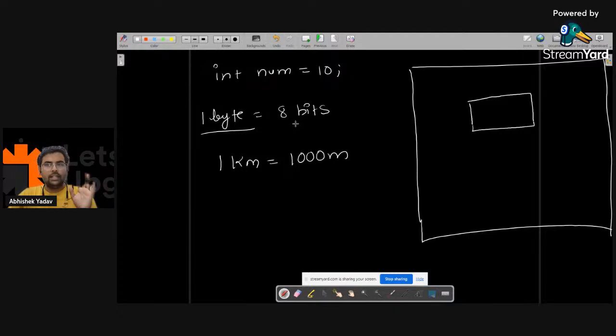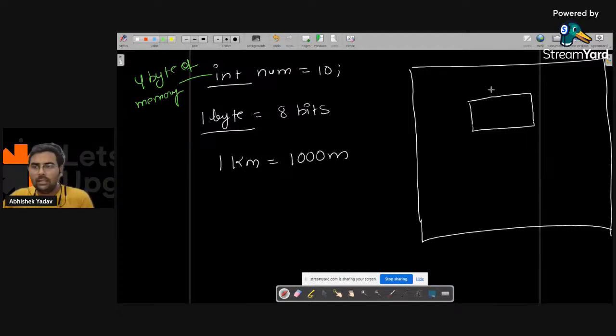Here we have data of integer type, and the data type here is int, right everyone? So it will occupy 4 bytes of memory, first point. So what will happen behind the scenes? These 4 bytes will get allocated to this variable, that is, the name here is num.